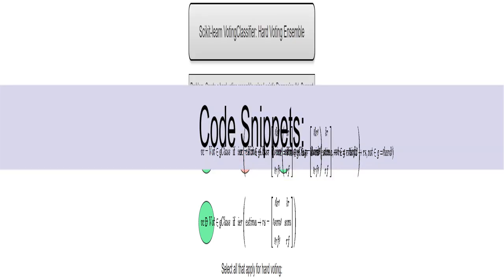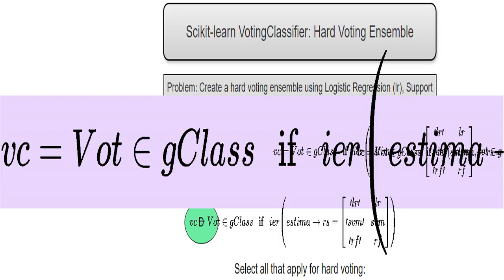Here are different code examples. I will help you figure out which ones correctly create this hard voting ensemble. This code snippet explicitly creates a voting classifier with hard voting. The estimator's parameter is a list of tuples where each tuple contains a model name and the model itself. The voting parameter is set to hard. This is a correct solution.